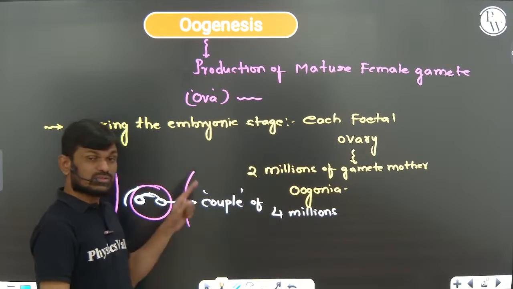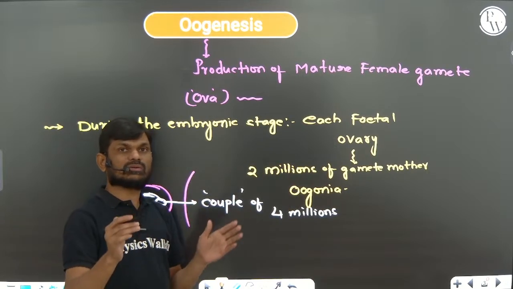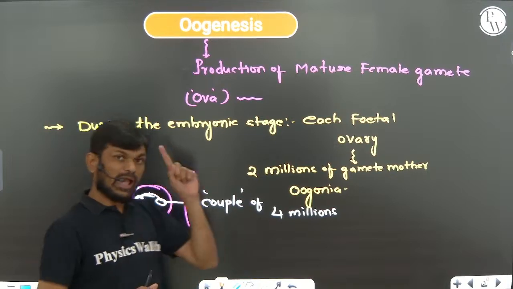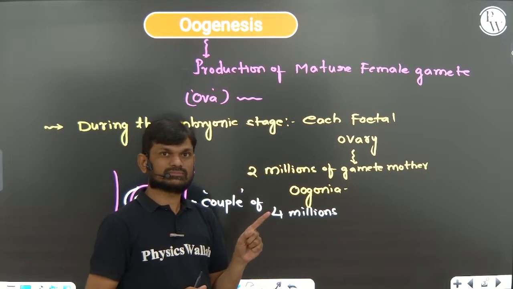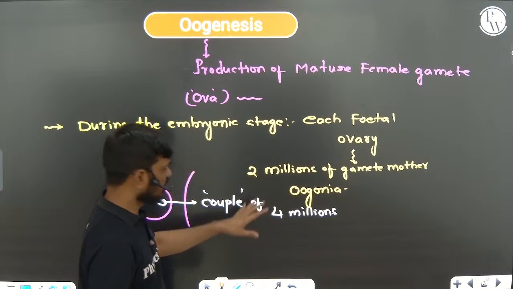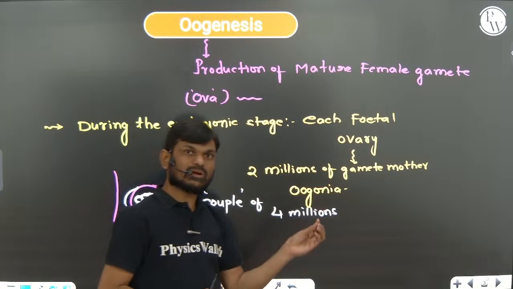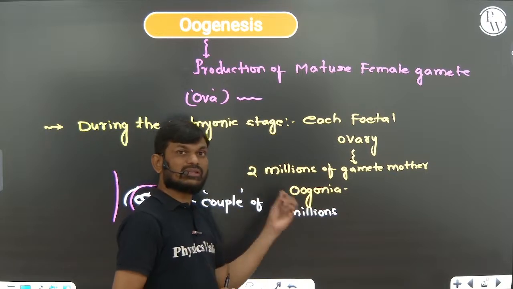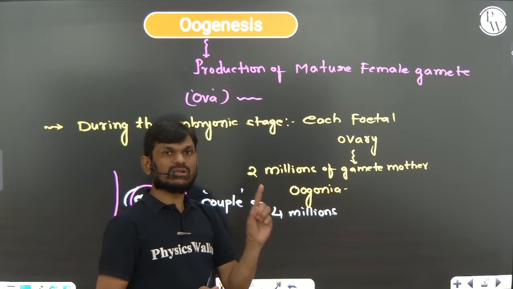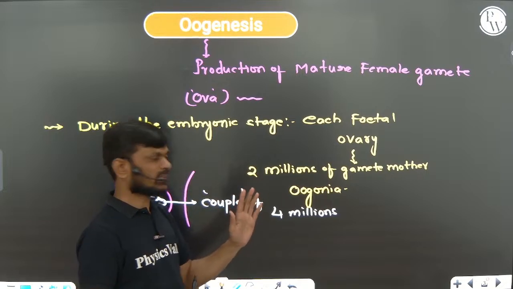Now, these oogonia are never formed or added after birth. Their number develops only during the embryonic stage. After birth, they are never formed and never added. So this is very, very important, right?